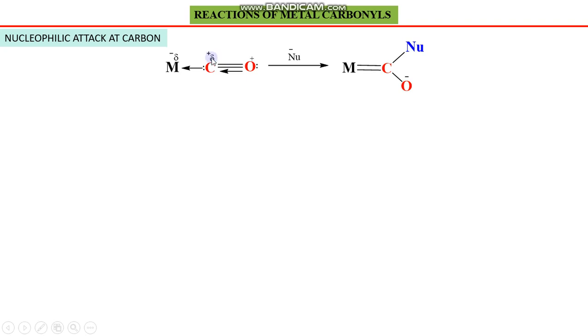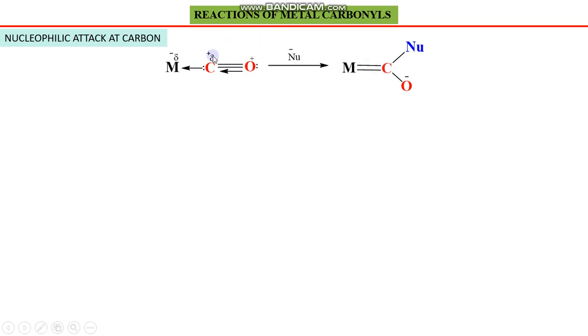So this is partial positive charge and partial negative, and a negatively charged particle likes the positive center in a molecule. Since the positive center is carbon, the nucleophile will attack on carbon. The coordination number of carbon is normally 4, and here it was 4.